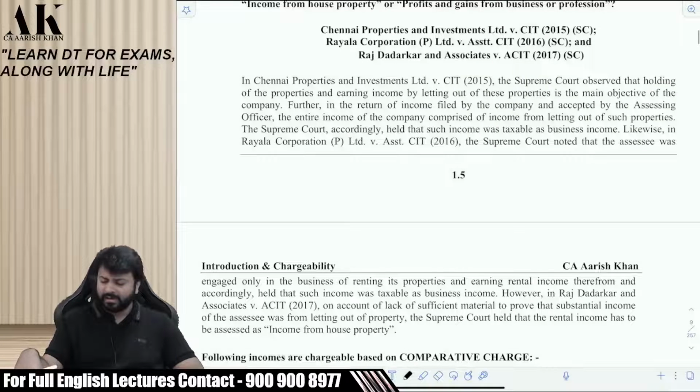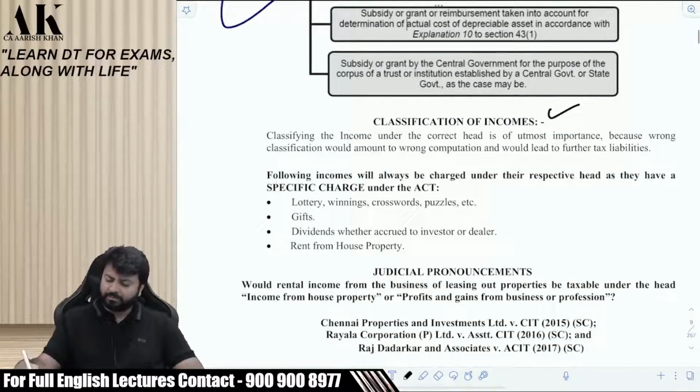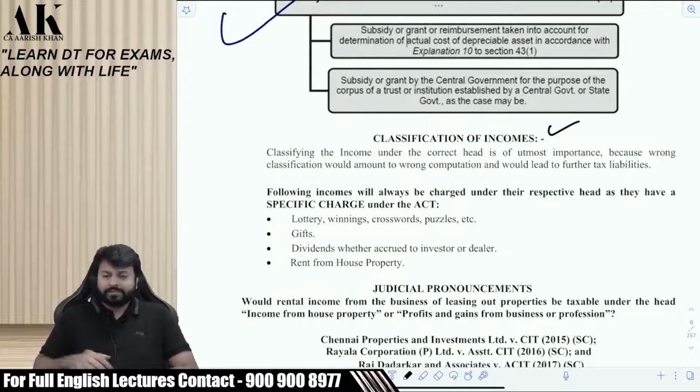Now, all of them are written in the book. Let us read that particular thing now. Come to classification of income on page number 1.5 in your textbook. Okay. Let's read this once. Very important aspect it is. Classifying the income under the correct head is of utmost importance, because wrong classification would amount to wrong computation and would lead to further tax liabilities. Following incomes will be charged under their respective heads as they have a specific charge under the Act. Lottery winnings, crossword puzzles, etc., always under IFOS. Gift, IFOS. Dividend, whether accrued to investor or dealer, IFOS, right?